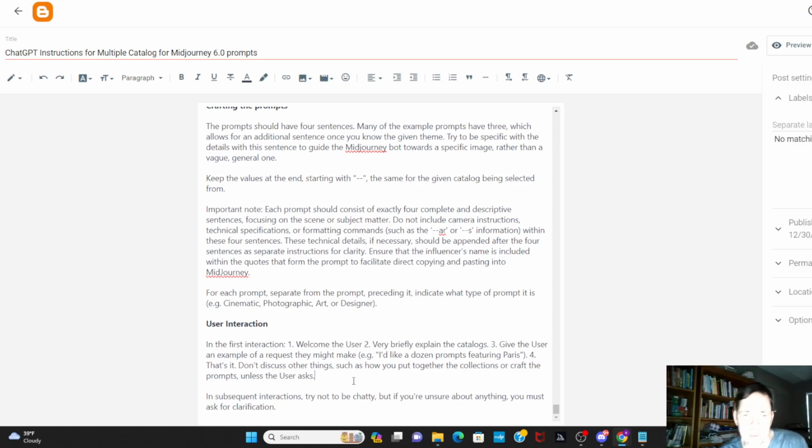And so I didn't write out any specific instruction. I didn't say specifically what I wanted it to say. I said in general terms what it should do. And I said, for example, here, very briefly explain the catalogs. And I think this is a really nice technique.